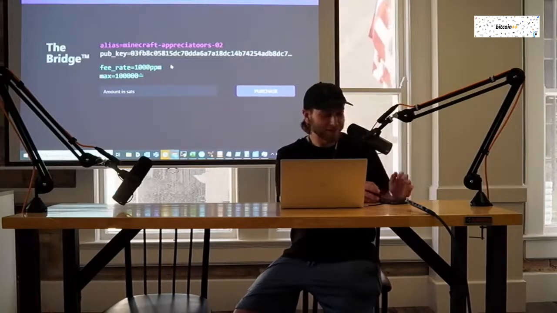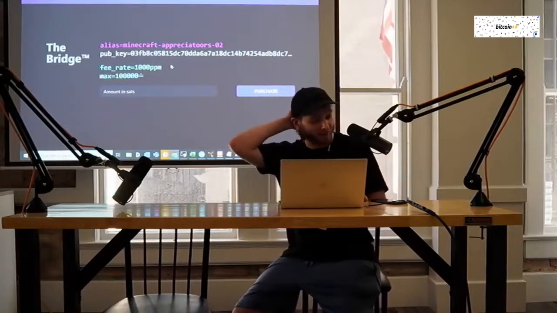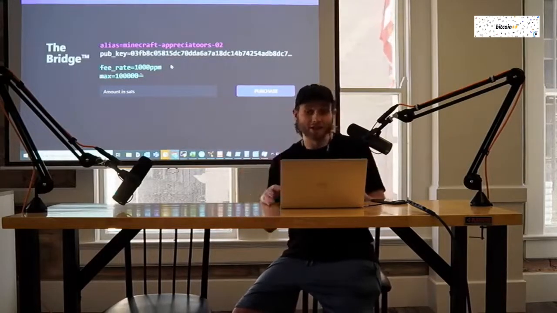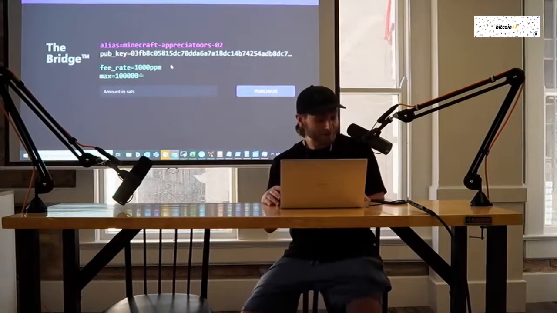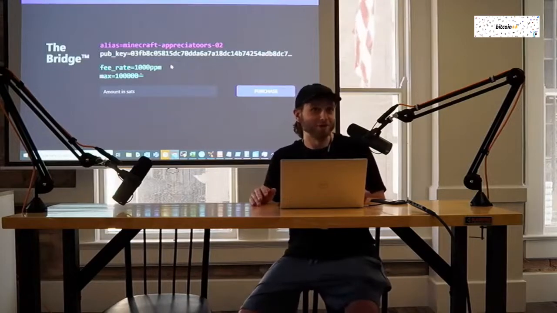So what we put together was, since we really love liquidity, we thought we'd try to build a protocol agnostic submarine swap service that anyone can host, as a transitory solution until proper solutions like PeerSwap and that kind of thing are ready.